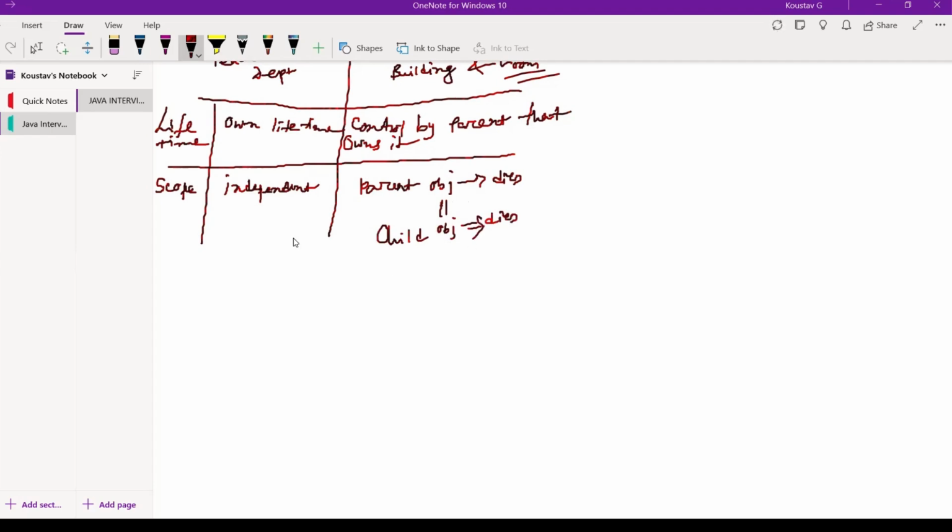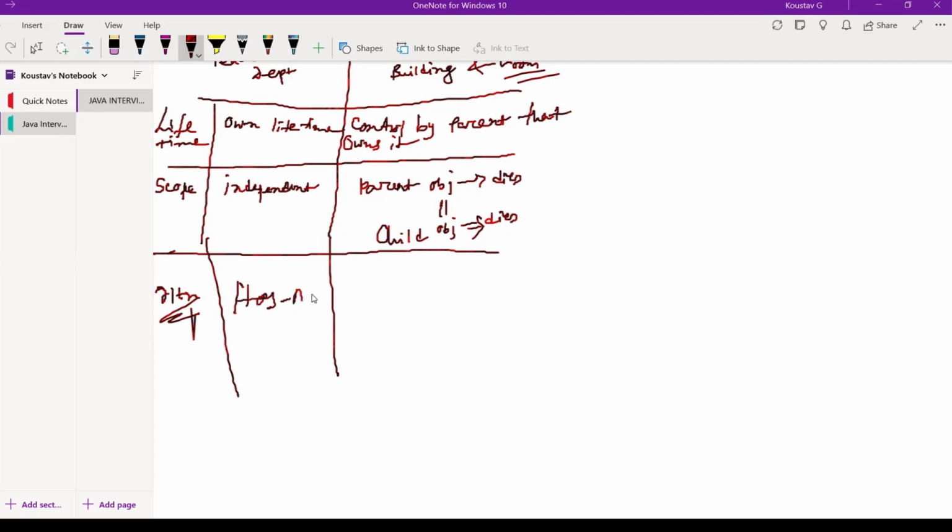Now the relationships: for aggregation, there will be a has-a relationship, and for composition, that is owns.